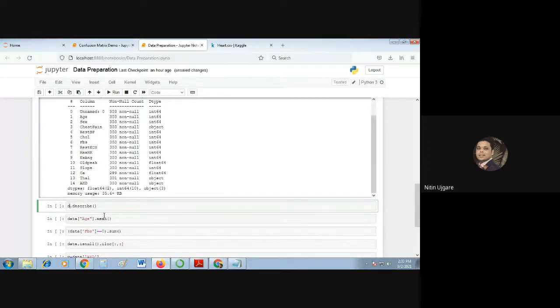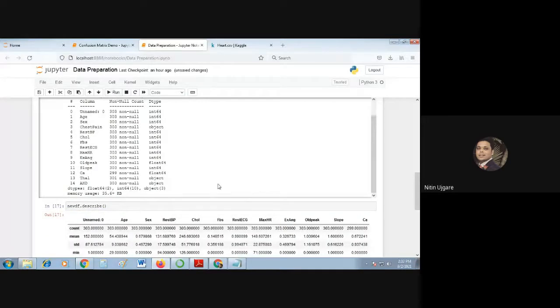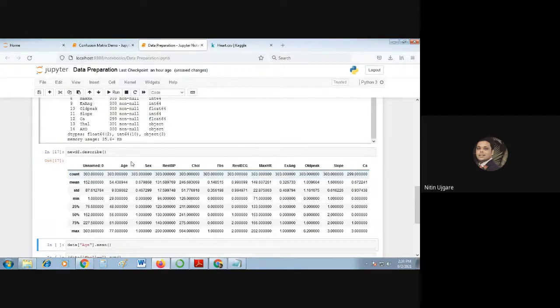Then we'll go for the next function, that is the describe function. It will describe the data frame and give you the summary of the data set. So new df.describe, this function will show you all the different scaling values of your data set. So what does scaling value mean? In yesterday's lecture we saw the measurement scales: ratio, interval, nominal, ordinal. These are the different scales that a feature has.